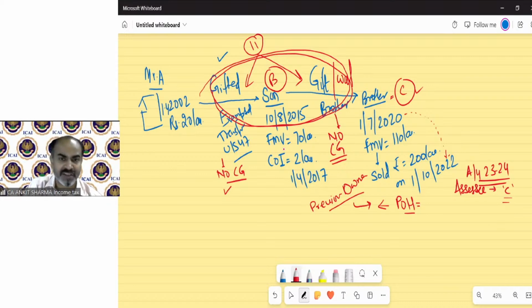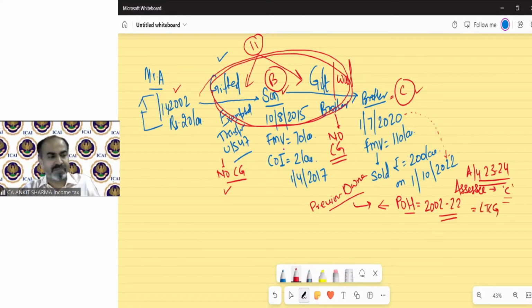So if any transaction has been executed that is an exempted transaction, then the time period of the previous owner will also be included. So the period of holding of B will also include the preceding period from Mr. A. So period of holding will run from 2002 till 2022. That means it's a long-term capital asset.